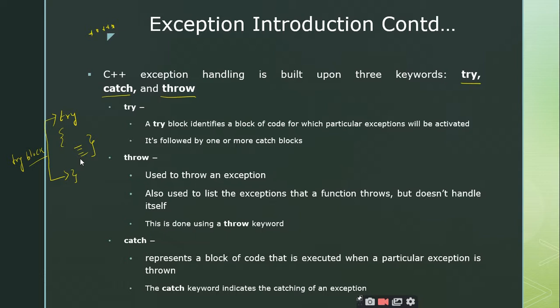So for any set of statements you doubt may raise an exception, you put everything inside the try block, and the try block will take care of everything, right? But not everything will be taken care of by the try block. We should write some other code. We'll see what that is. The simple point I want to stress at this point is that the try block is a block of code for which particular exceptions will be activated. So my question is, where are the exceptions activated? Is it in the try block or the catch block?